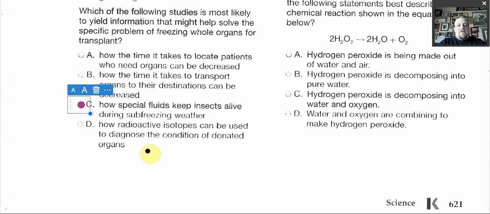Radioactive isotopes can be used to diagnose condition of donated organs. That doesn't really have to do with anything about freezing the organ. That's about how to find out if the organ is viable or not.